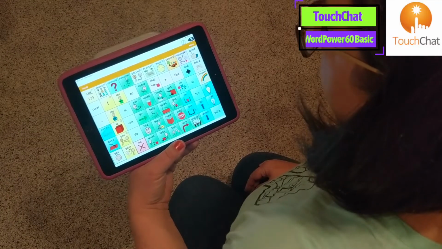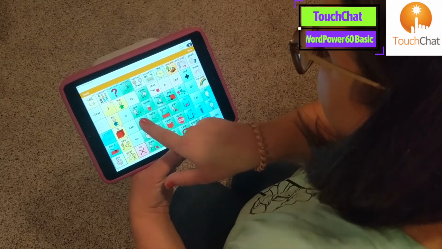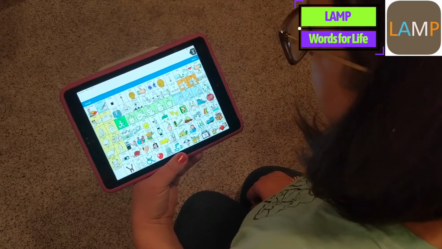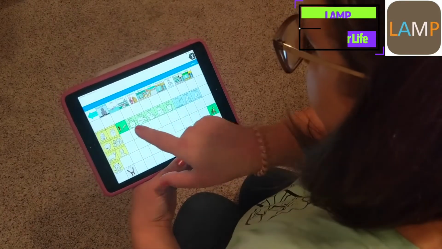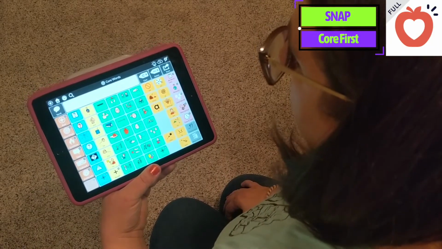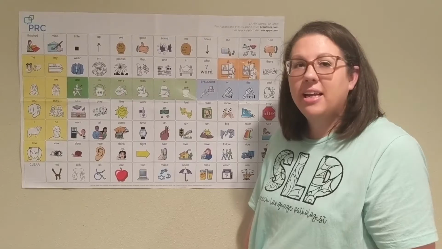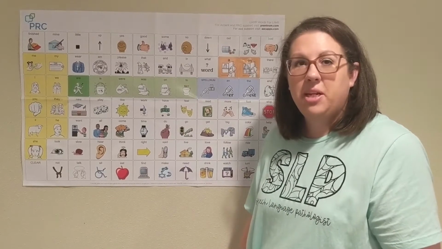On Word Power 60 Basic from Sotillo, go is a green word. Go. On Lamp Words for Life, the app on an iPad, go is with the frog. Go. On Snap Core First from Tobii Dynavox, go is a green word. Go. Alright, now let's use our word go for different functions of communication.